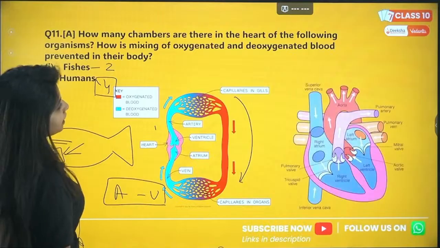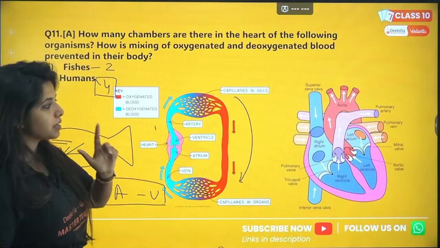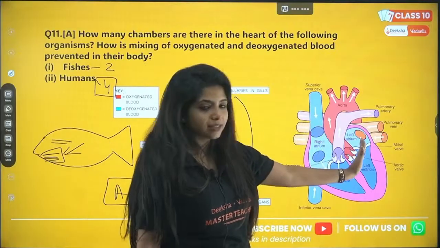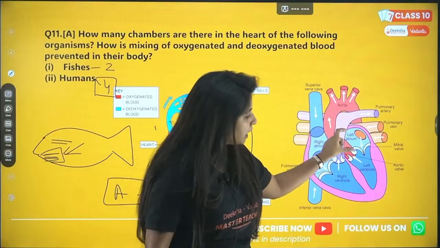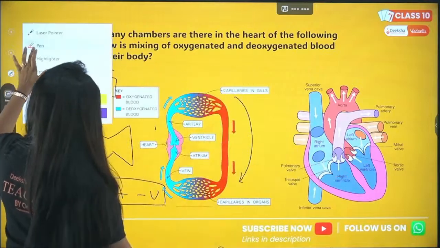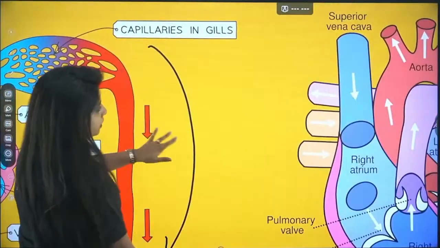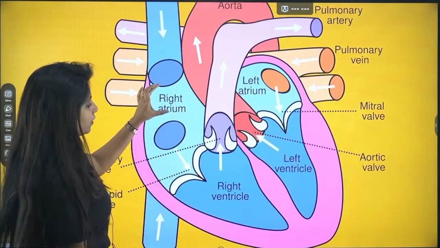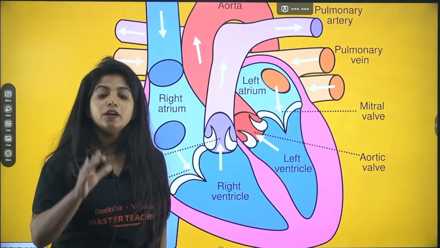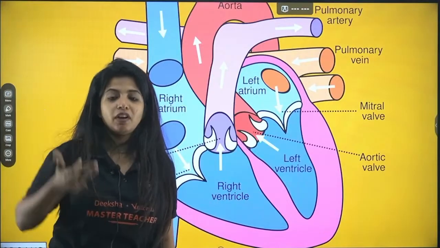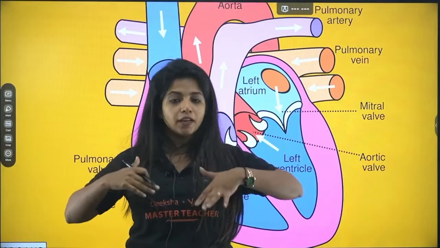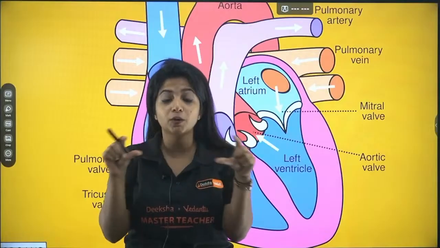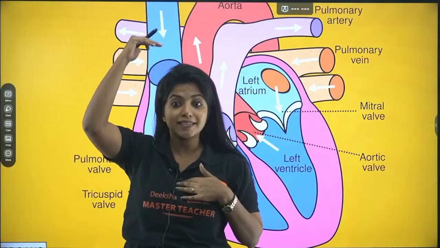I hope that's clear. Now over here you have the heart of the human beings. In the heart of the human beings, my dear children, we have 2 sides, left side and right side. There is left atrium and there is right atrium. Over here, left atrium is there and then you have left ventricle. Similarly, right atrium is there and there is right ventricle. So what usually happens is that when we breathe in, we are taking in oxygen, and this oxygen is received by the blood vessels or the blood of our lungs.